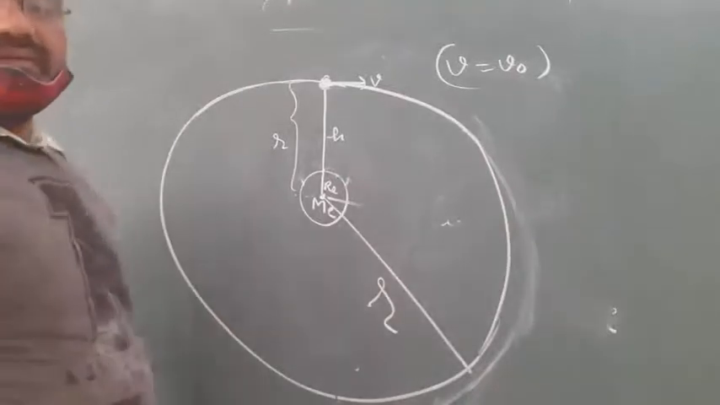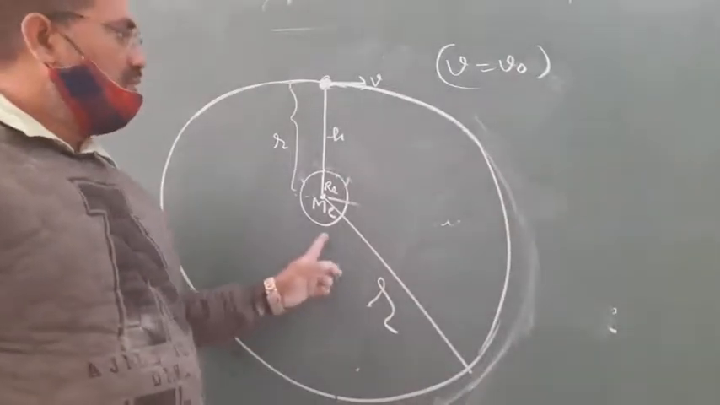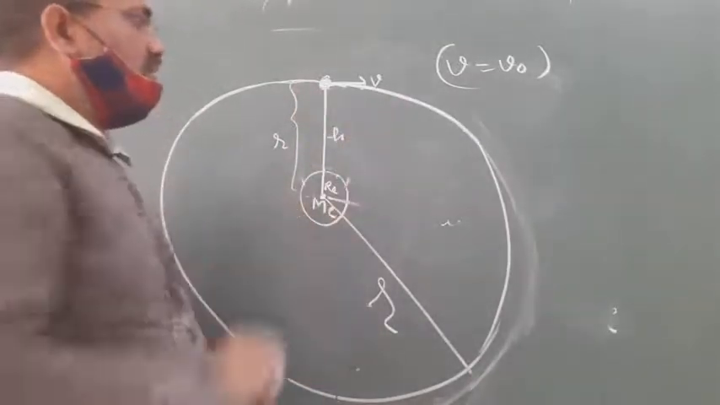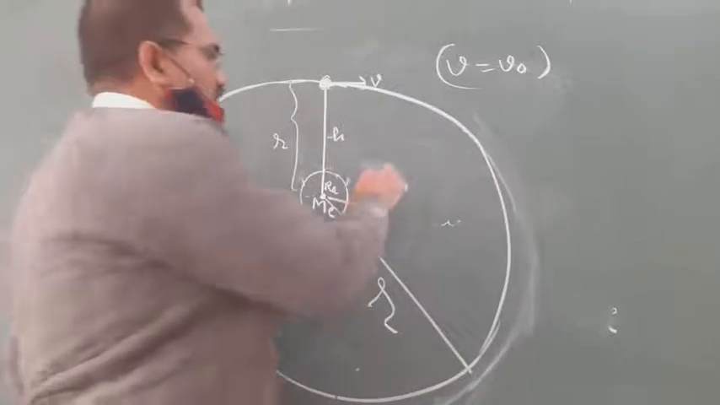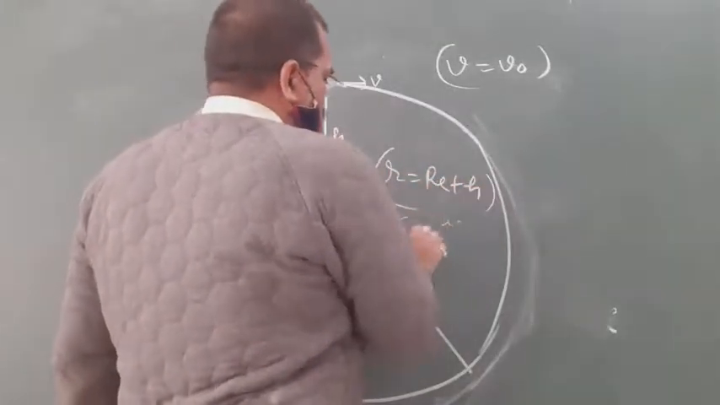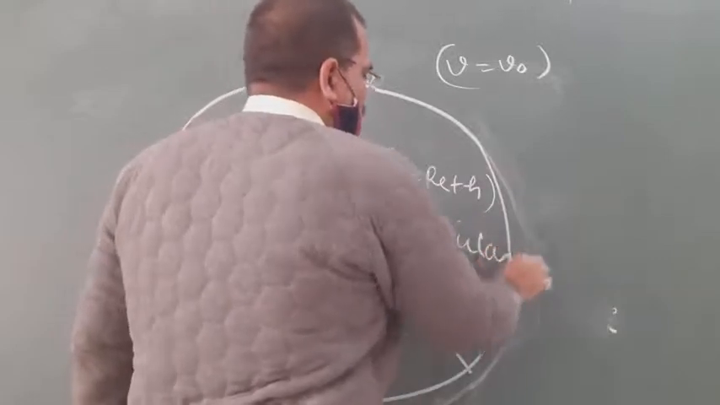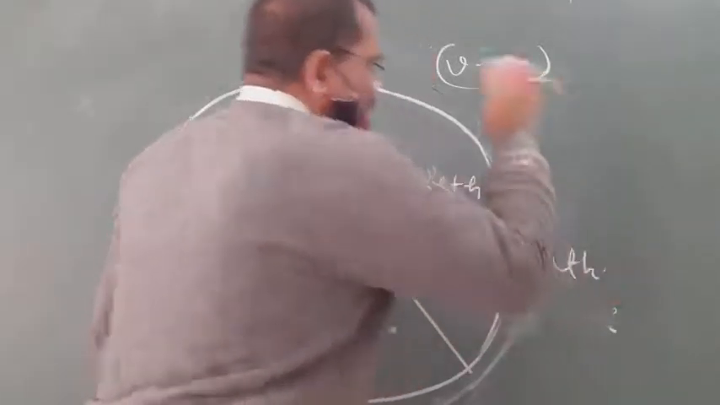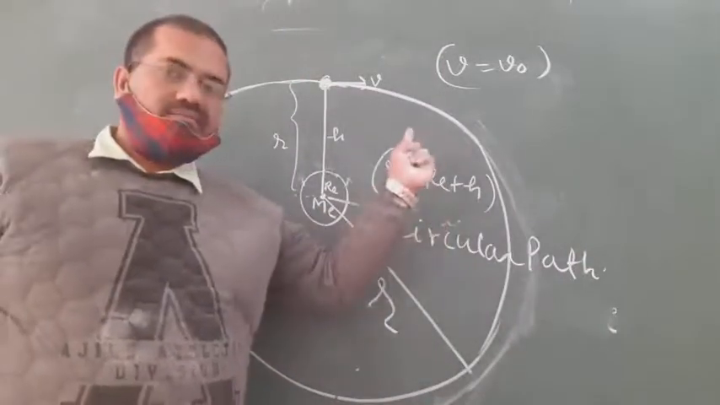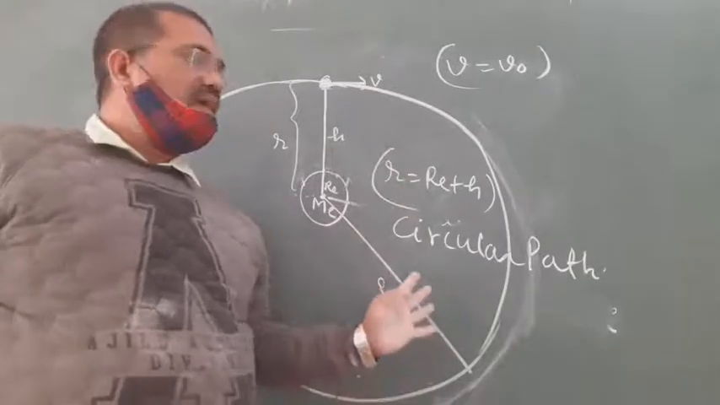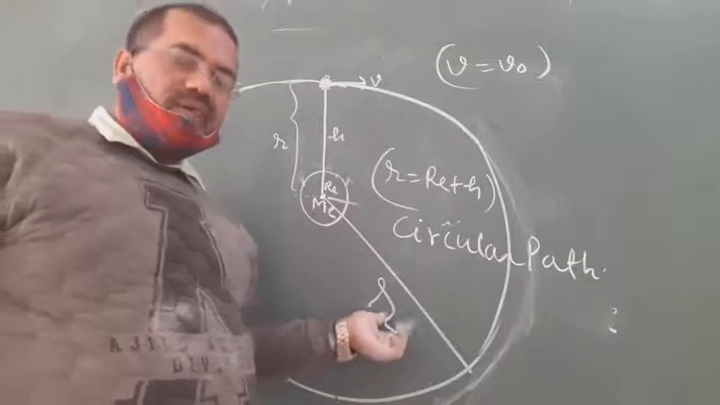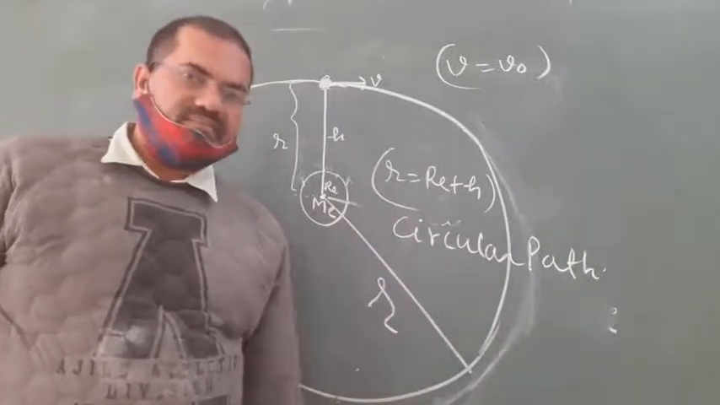Okay, write it down. If the speed of the satellite v equal to v naught, then the satellite will take a circular path of radius small r, where small r equal to RE plus h. Okay.